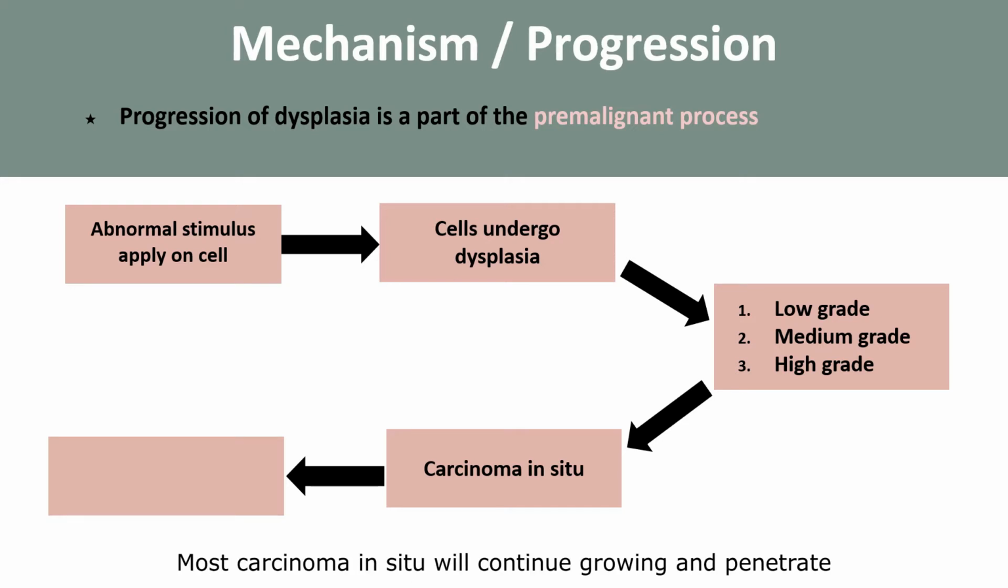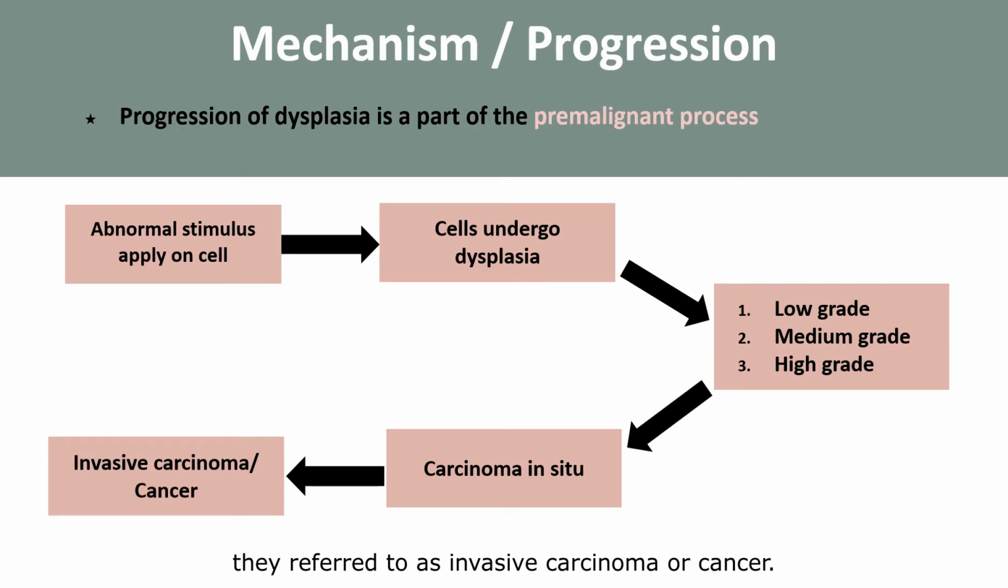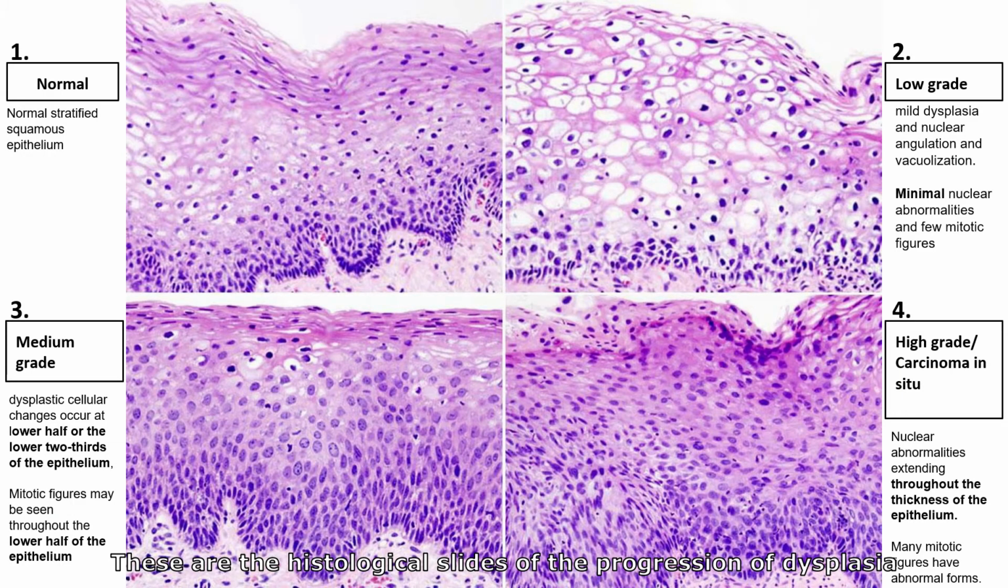Most carcinoma in situ will continue growing and penetrate the basement membrane, and they begin invading other regions. Once they pass the basement membrane, they are referred to as invasive carcinoma or cancer. These are the histological slides of progression of dysplasia from mild to carcinoma in situ.